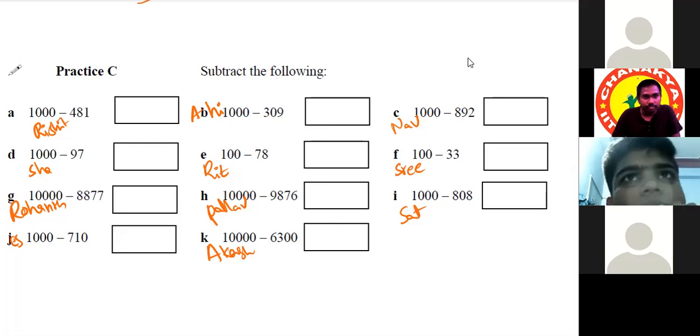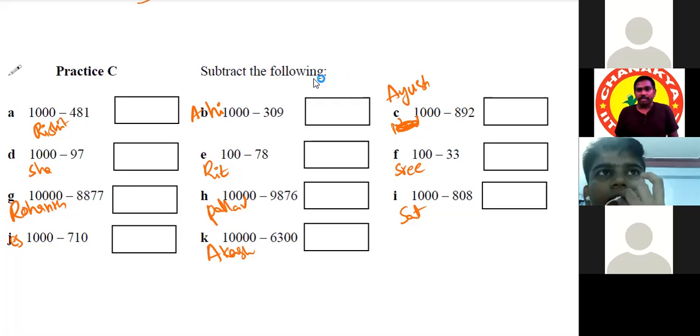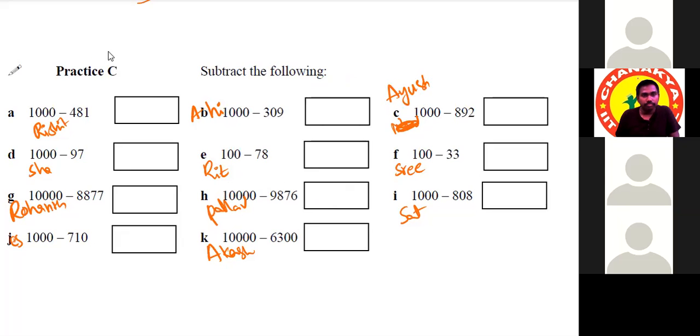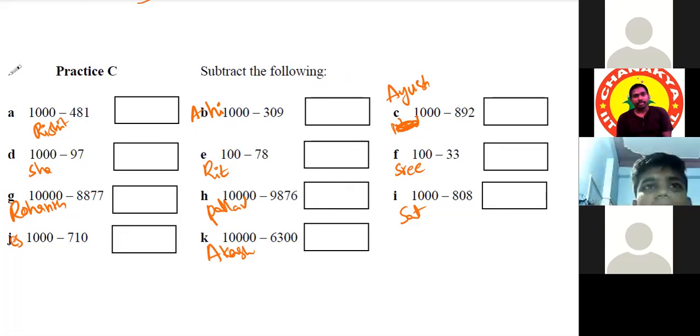Aish. Okay. Which question? C. Ayush. Ayush, okay? Okay, sir. All right. Do all the questions first. Sir, done, sir. I was doing. So done.